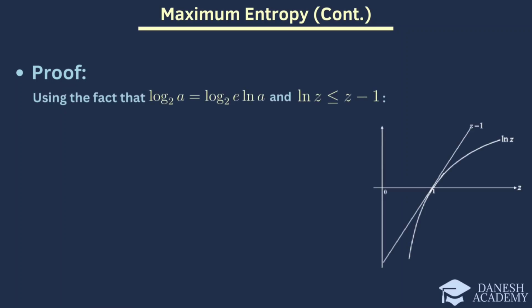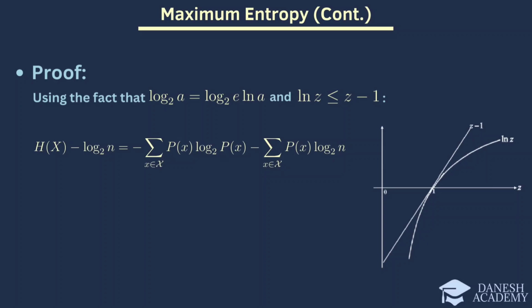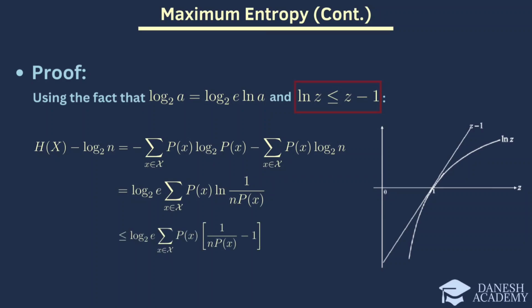Now let's move on to the proof of Theorem 1, demonstrating the bounds of entropy. First, we rewrite the entropy difference by expressing the difference between the entropy and base 2 logarithm of n. Second, we use logarithmic properties to rewrite the terms. After that, we apply this inequality to bound the expression. Next, we simplify the resulting expression to show that it is less than or equal to 0. And finally, we conclude that the entropy is always less than or equal to base 2 logarithm of n.